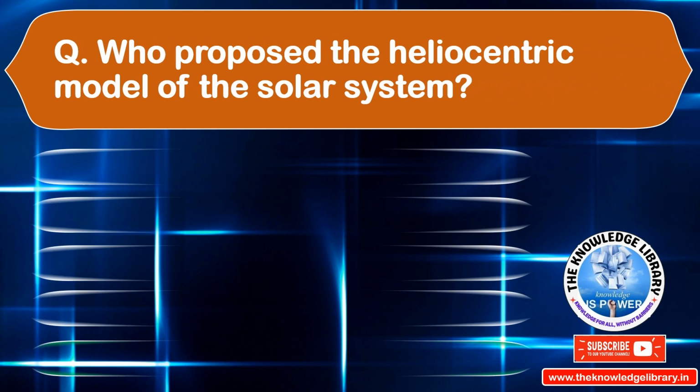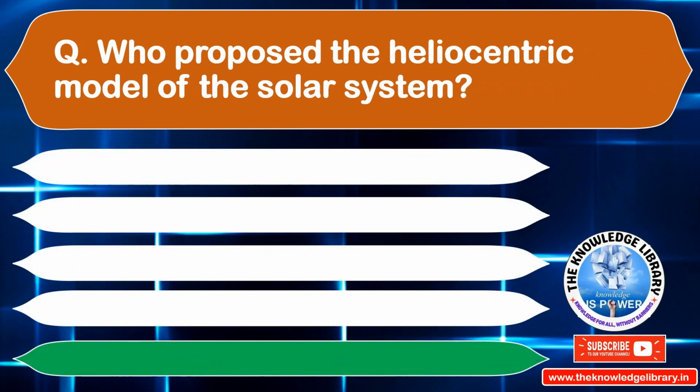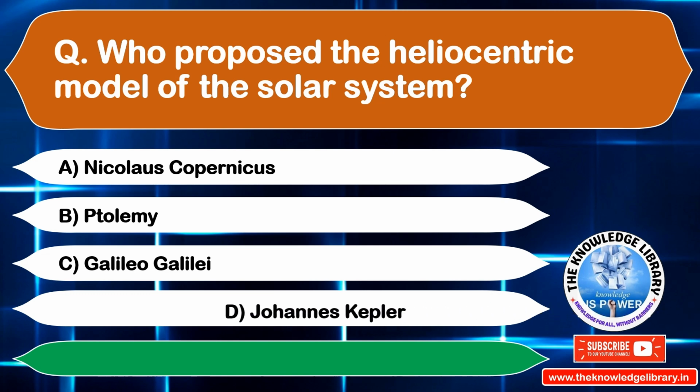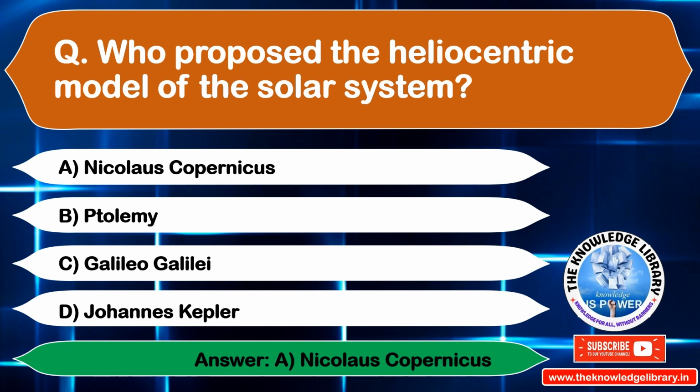Who proposed the heliocentric model of the solar system? Option A. Nicolaus Copernicus. Option B. Ptolemy. Option C. Galileo Galilei. Option D. John Kepler. The correct answer is option A. Nicolaus Copernicus. Move to the next question.